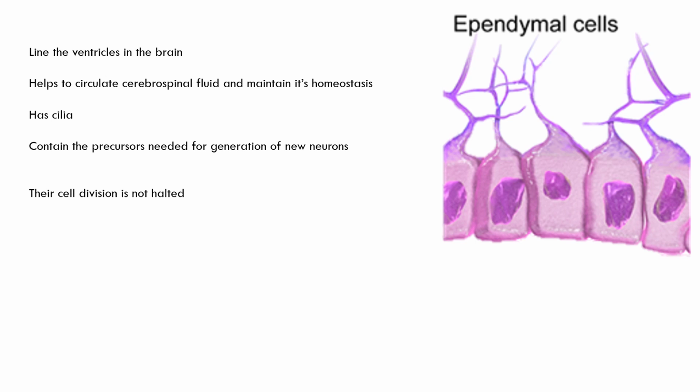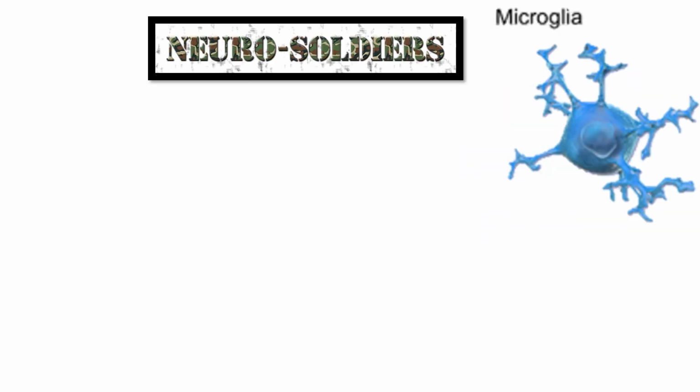Ependymal cells, which line the ventricles in the brain, use cilia, which are hair-like projections, to help circulate the cerebrospinal fluid and maintain its homeostasis. They also contain the precursors needed for generation of new neurons. Their cell division, unlike many other cells, is not halted. The problem with this is gliomas, or tumors, can form because of their unregulated cell division.